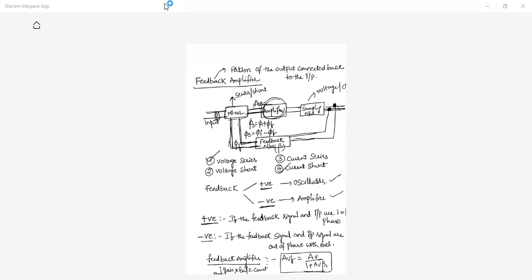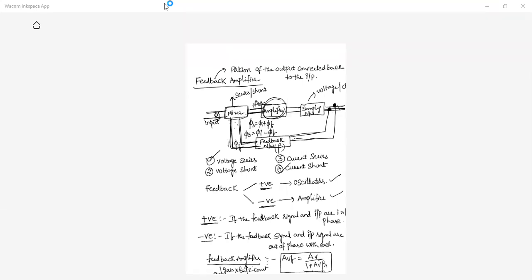I'll clarify this doubt when we are discussing oscillators. Next class, we are going to discuss oscillators. I'll explain why positive feedback is used in oscillators and why negative feedback is used in amplifiers. But meanwhile, remember that negative feedback is used in amplifiers.